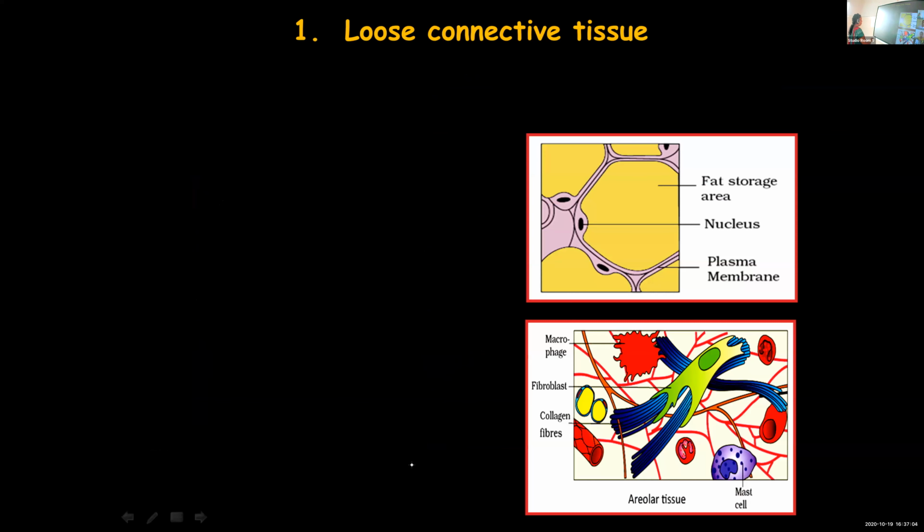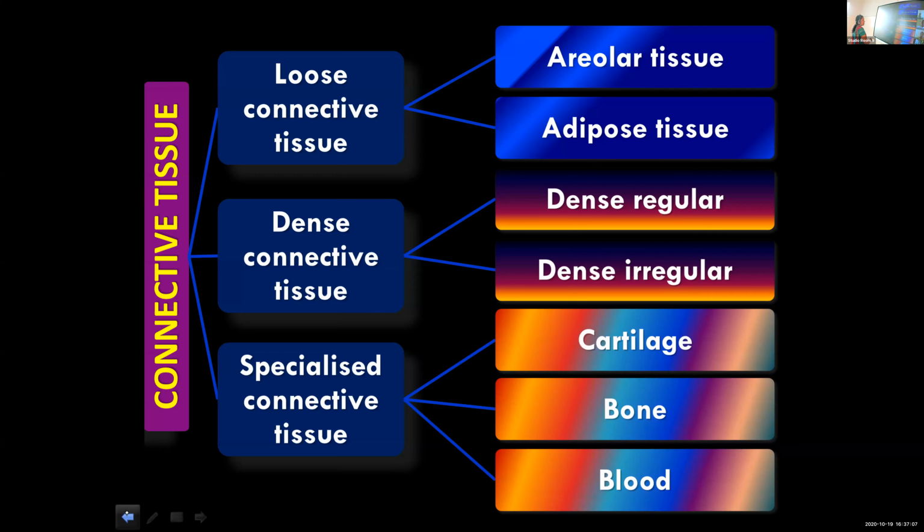So this is what we saw in the previous class. Loose connective tissue, dense connective tissue, specialized connective tissue. Loose connective tissue again subdivided into areolar and adipose tissue. We have learned at least briefly about all these in class 9. Dense connective tissue is divided into dense regular and dense irregular. Then specialized connective tissues are cartilage, bone, and also blood. So these are the different types of connective tissues.